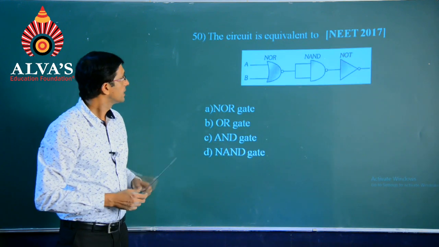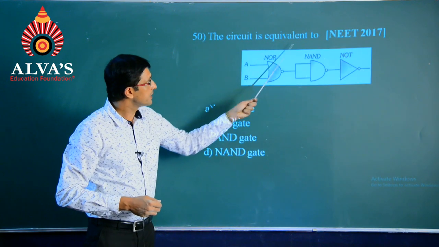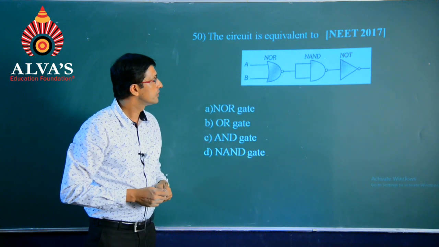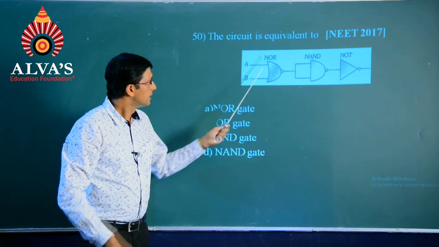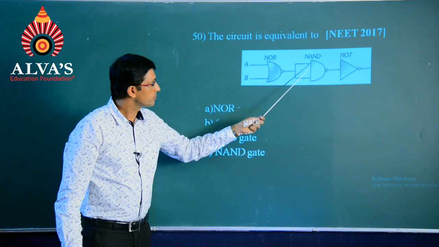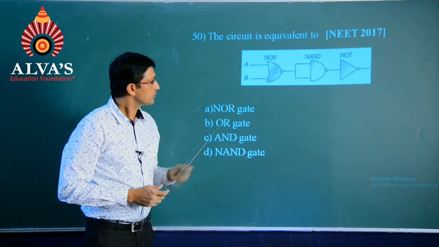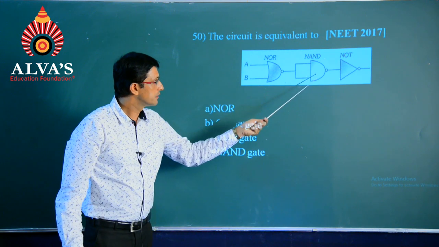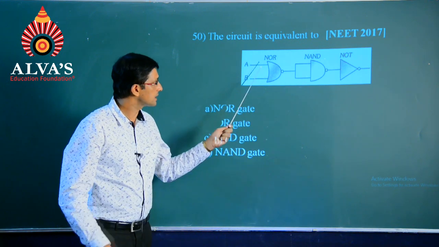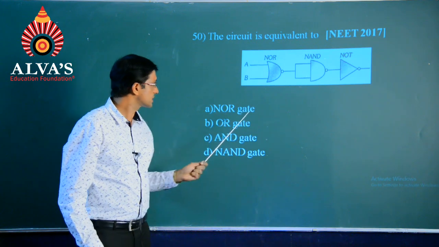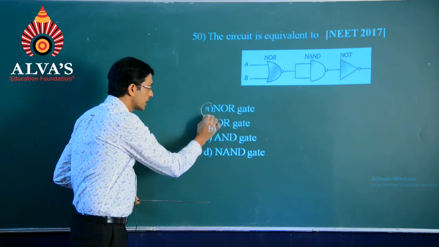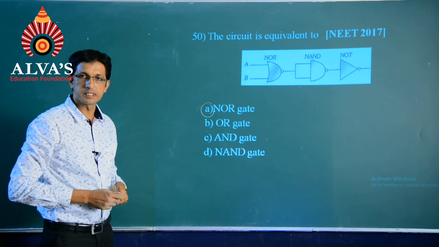Question number 50. The circuit is equivalent to, a question of NEET 2017, the NOR gate followed by the NAND gate and then followed by the NOT gate. We have seen this question just few minutes back, my dear students, and the solution for this comes out to be the first one, that is the NOR gate on simplifying.